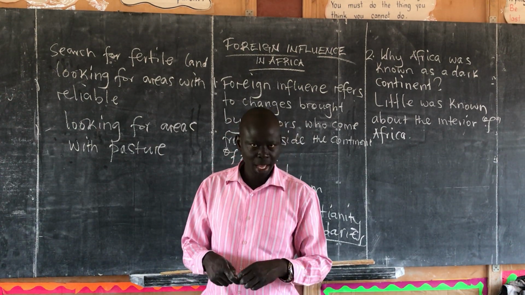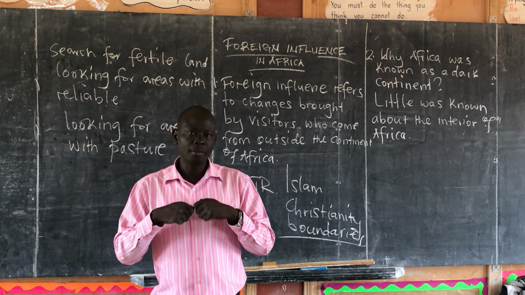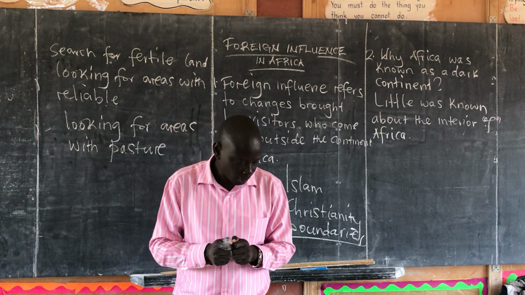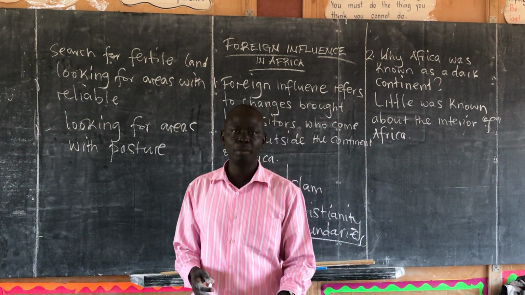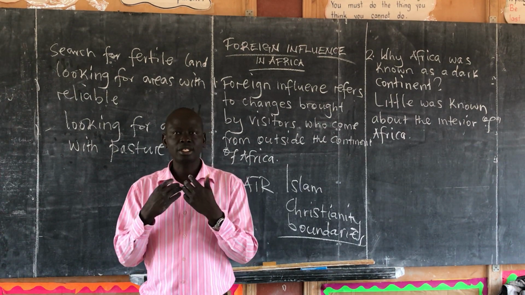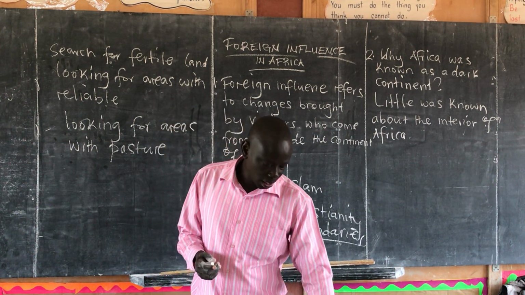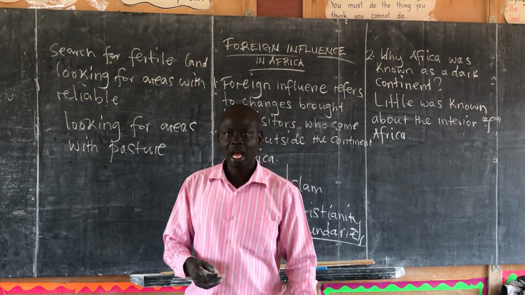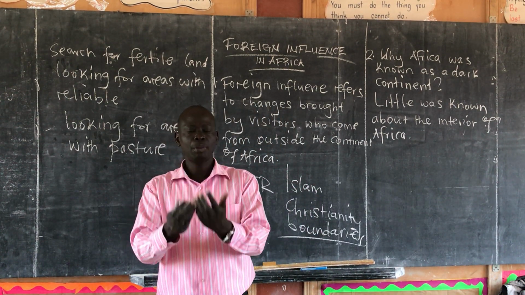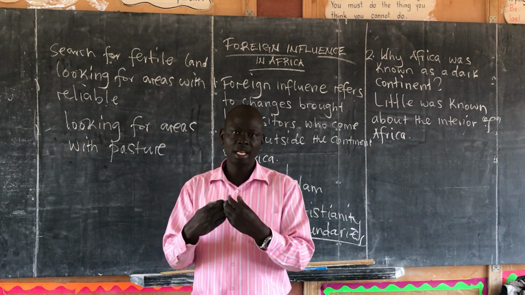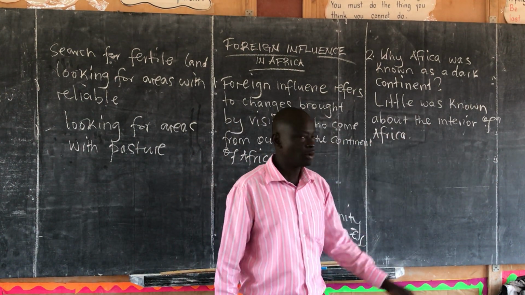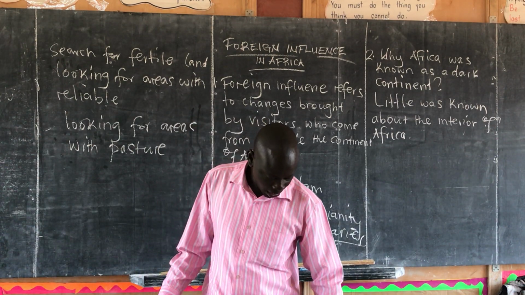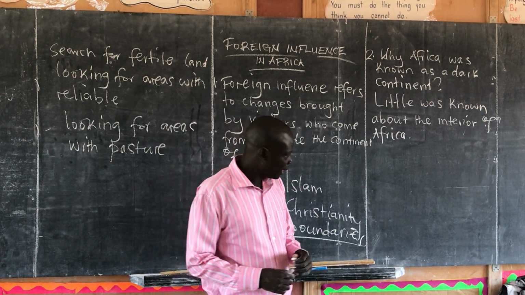So that search for the source of River Nile made many European groups, especially explorers, come into the interior to search for its source. And now they made reports about Africa, and some of the reports was about the resource wealth, that Africa is a continent with a lot of resources. And these resources attracted people like the traders, the colonialists, then the white settlers who came later. So, because they did not know much about the interior of Africa, they kept on referring to Africa as a dark continent.